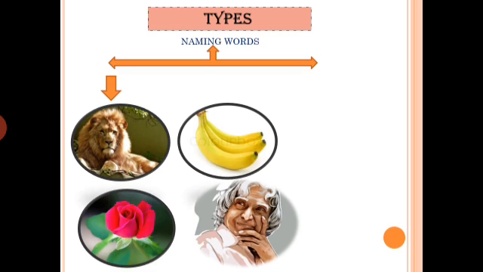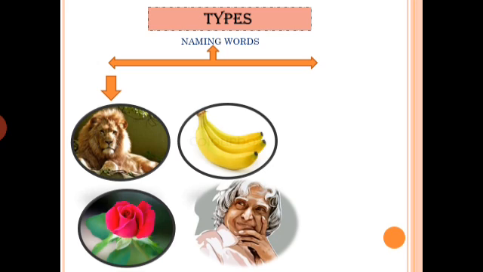For example, see here, these are the examples. This is a particular name of a person. Who is he? Mr. APJ Abdul Kalam. He was the 11th president of our country. This is the particular name of a person. This is the particular name of a fruit, bananas. This is the name of a particular flower, rose. This is the name of a particular animal. So these particular names of these things are called special names. And on the other hand, we can call it proper noun.